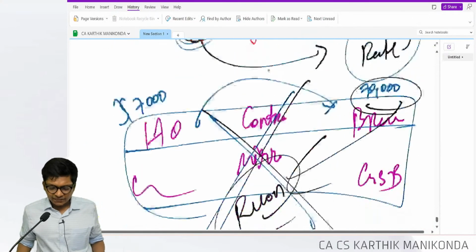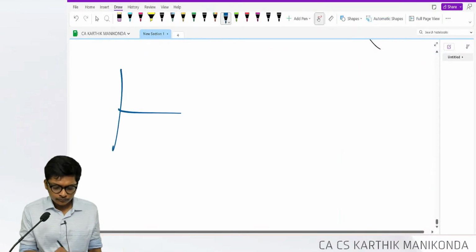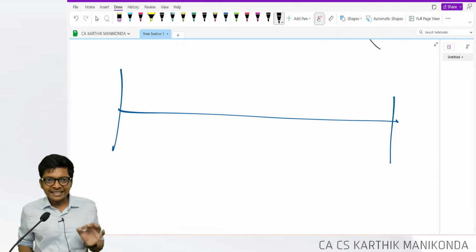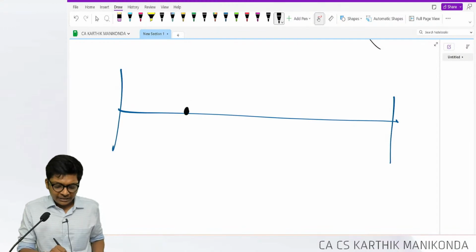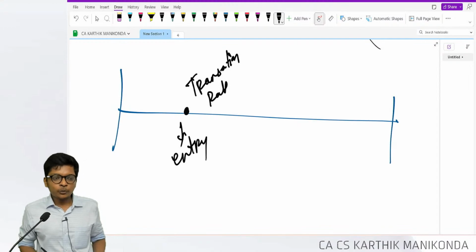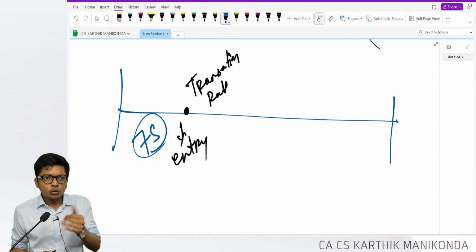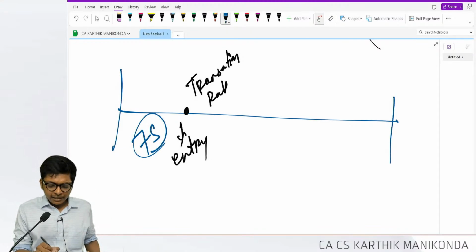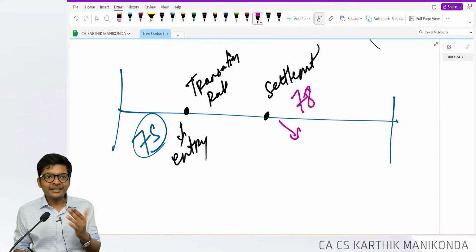Foreign currency transactions are very simple, guys. What they say is, whenever you incur any transaction, on the date of transaction you take the transaction rate and you pass the entry. Assuming this day's rate was 75, pass the entry for 75. Could be an asset, could be a liability. On the date of settlement, whatever is the settlement rate, settlement is 78, take the 78 and pay.